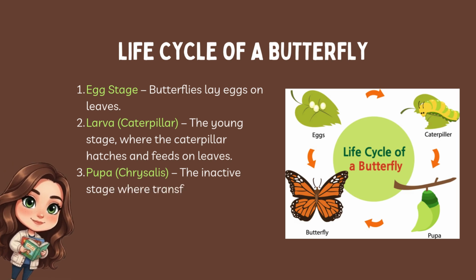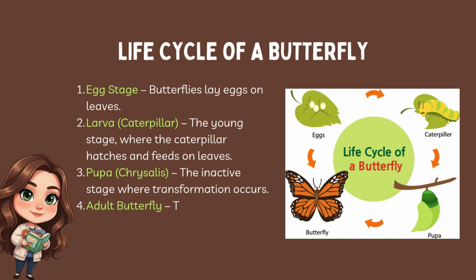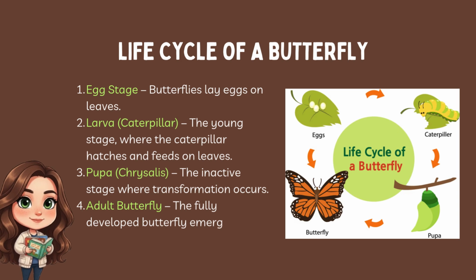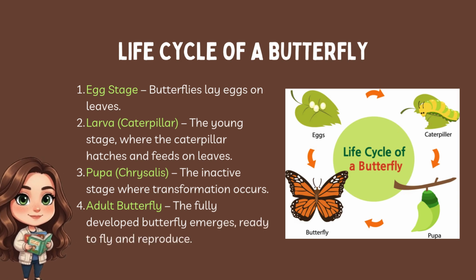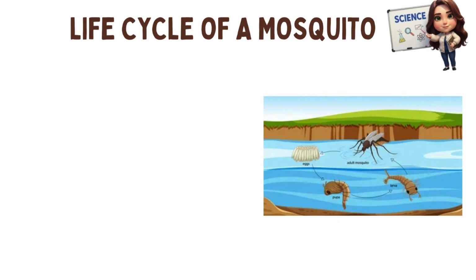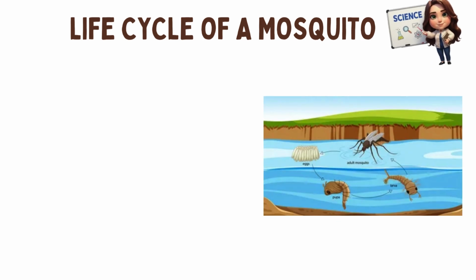Pupa, chrysalis, the inactive stage where transformation occurs. Adult butterfly, the fully developed butterfly emerges, ready to fly and reproduce. Life cycle of a mosquito. This tiny but deadly animal also undergoes changes.